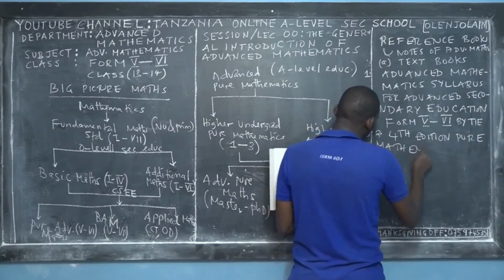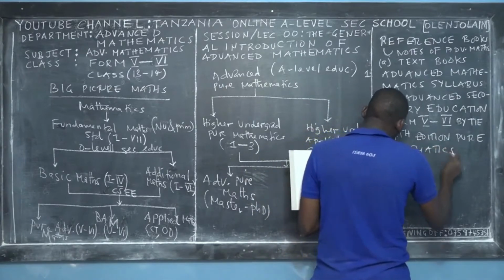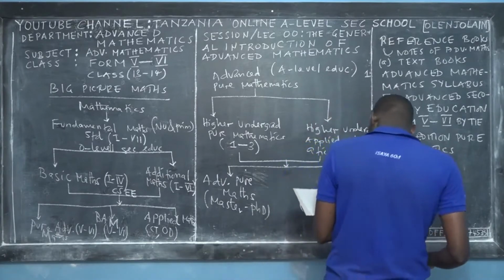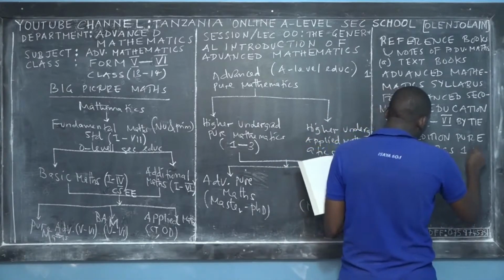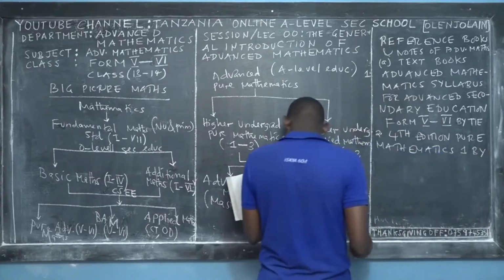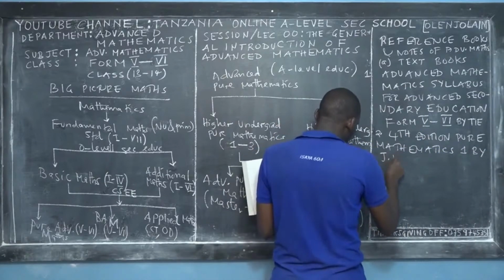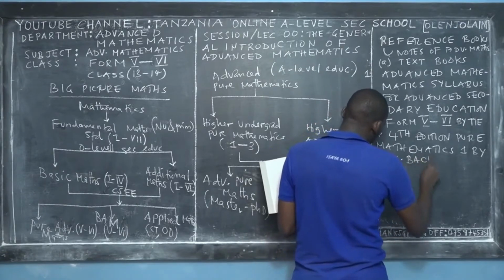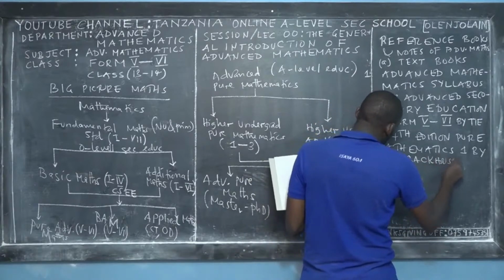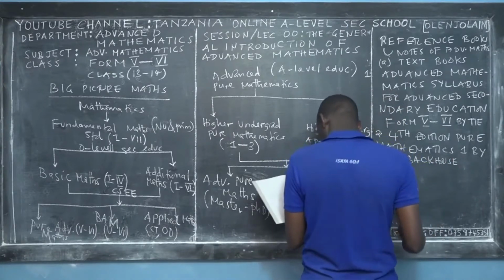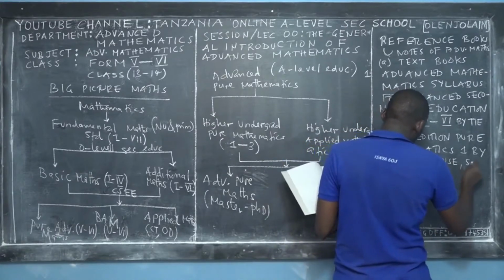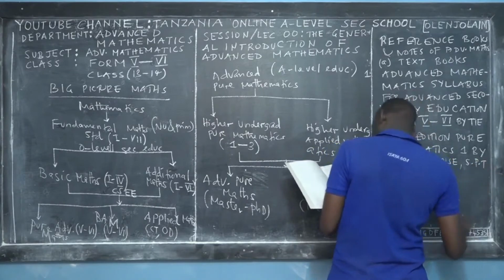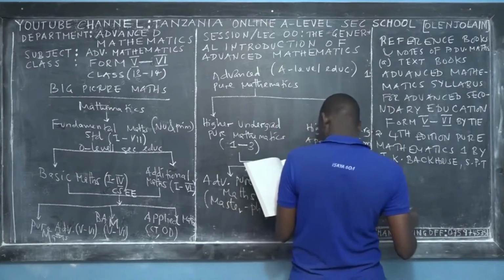The goodness of this book is that it is also useful for the ordinary diploma. This is Pure Mathematics 1, written by J.K. Backhouse and S.P.T. Holdsworth.